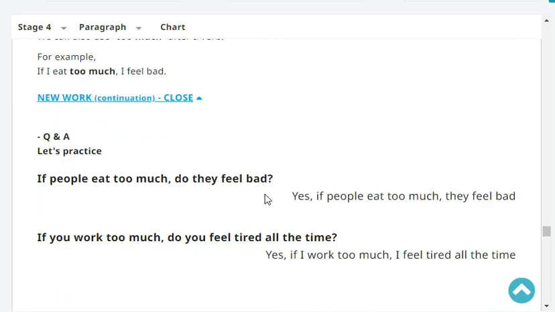Let's practice. If people eat too much, do they feel bad? Yes, if people eat too much, they feel bad. Yeah, me, I feel sleepy.